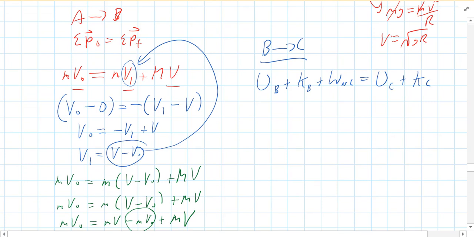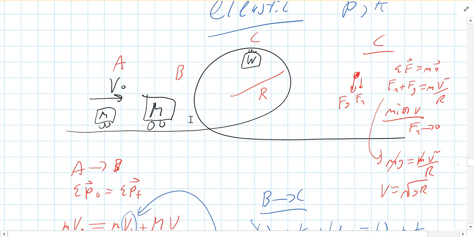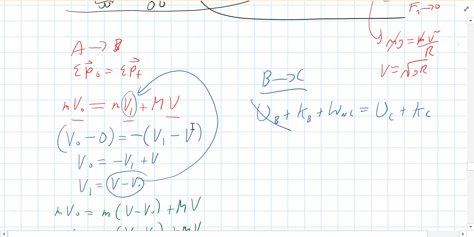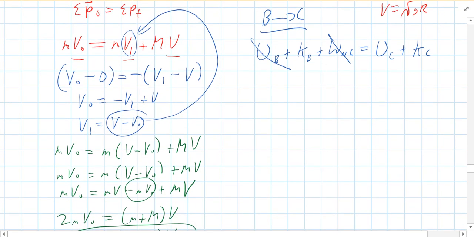At point B, he's at ground level. We're going to call that zero potential energy. The only non-conservative force acting on him, by the way, we're ignoring friction, is the normal force, which at all points is perpendicular to his motion, so it's not doing any work. So that term is also 0. So I'm left with 1/2 big M v at B squared, which is our big V, equals big M g,